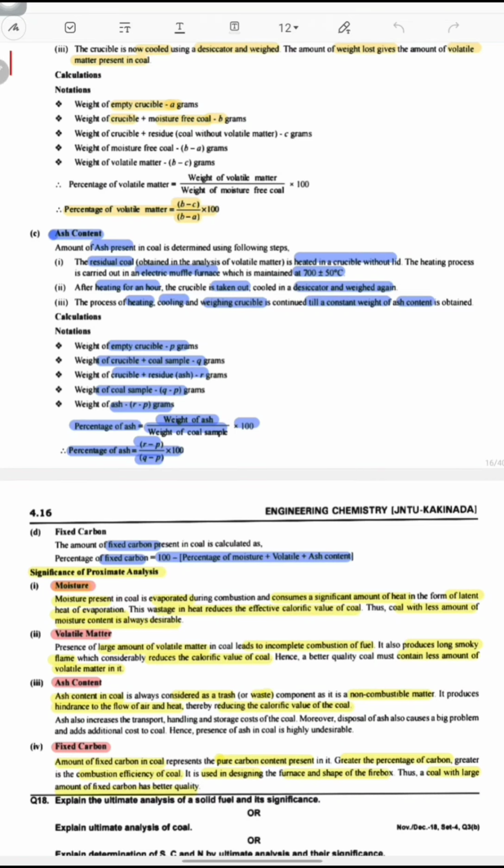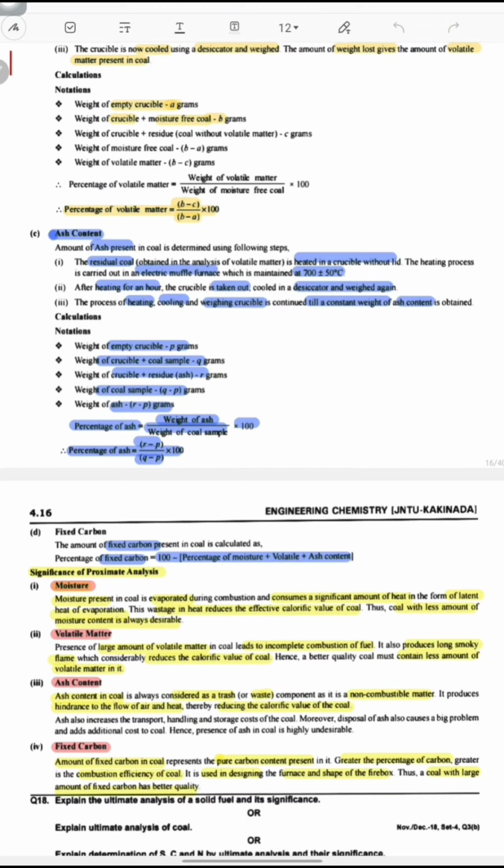Volatile matter. Presence of larger amount of volatile matter in coal leads to incomplete combustion of fuel. This also produces long smoky flame, which considerably reduces the calorific value of coal. Hence, for a better quality of coal, it must maintain less amount of volatile matter. So if volatile matter is very less, then it is a good quality of coal.